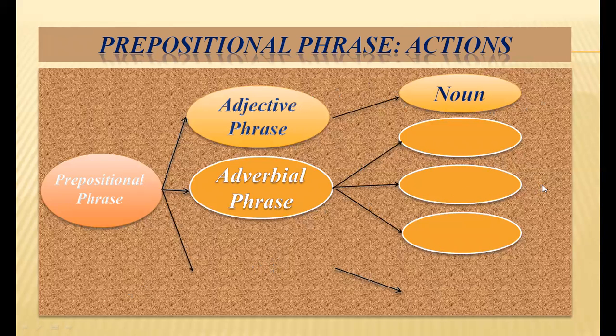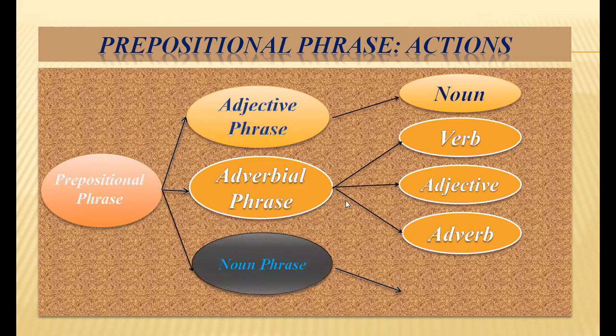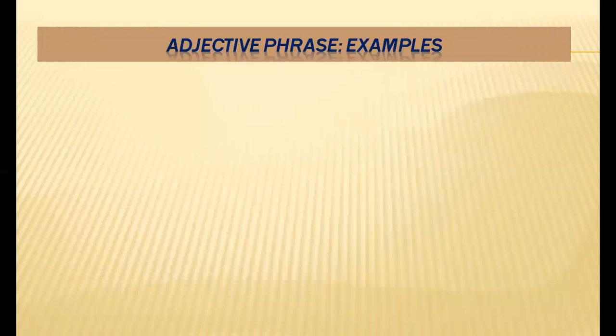And an adverbial phrase can modify a verb, it can modify an adjective, at the same time it can modify an adverb. So we'll see them. And the third one, a prepositional phrase can be used as a noun phrase, but the thing is, for a noun phrase, it becomes only subject. Subject is better to use. So we'll talk about them consecutively: adjective phrase, adverbial phrase, or noun phrase. I have consecutive slides for them, and we will talk about their different uses. Okay, with some oval bubbles, let's see.